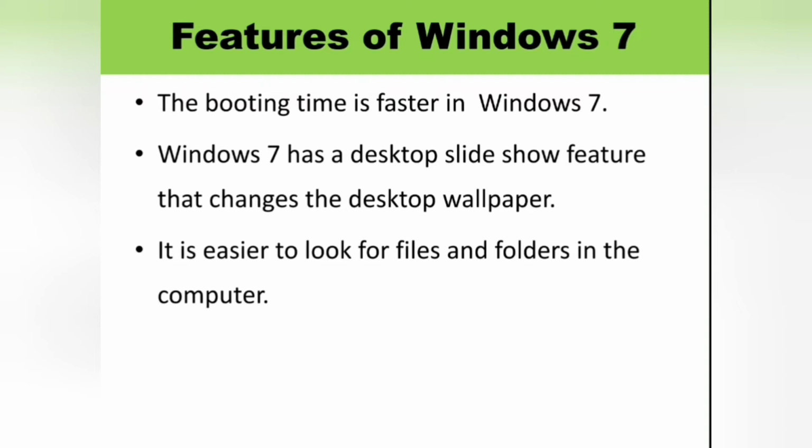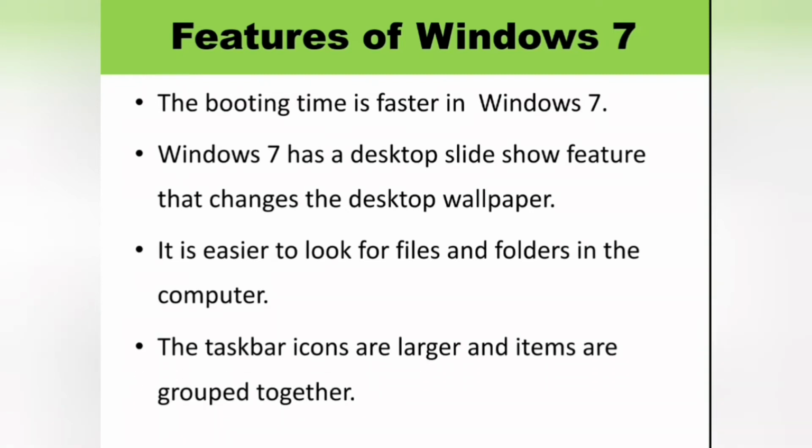Using Windows 7, we can quickly find any file or folder in our computer. The next feature is that the taskbar icons are larger and items are grouped together. That is, the taskbar of Windows 7 is more flexible.